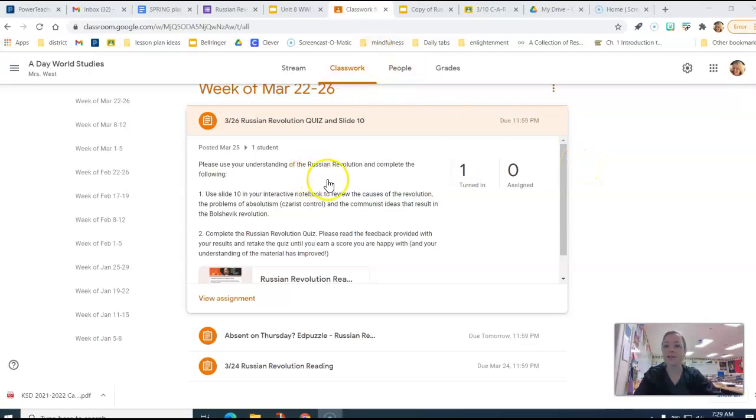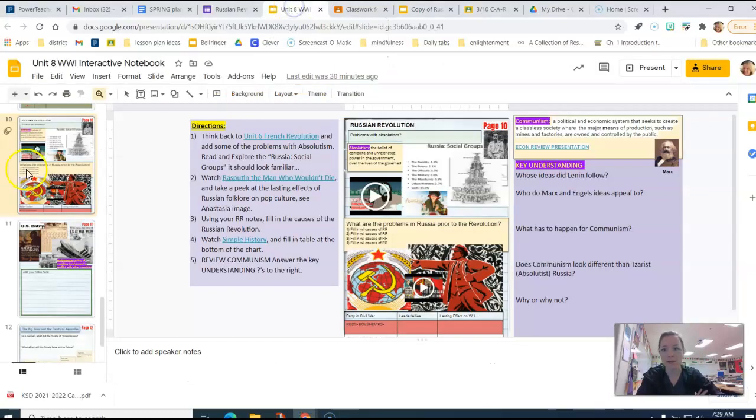Today's assignment is to complete slide 10 of your interactive notebook, and then use that to help you review for your quiz. Today, before you are all done with everything at the very end of your work, please take the Russian Revolution quiz. All right, so here is our goal for you. Use slide 10 in your interactive notebook. All right, so if you take a look, this is slide 10 to help you review.